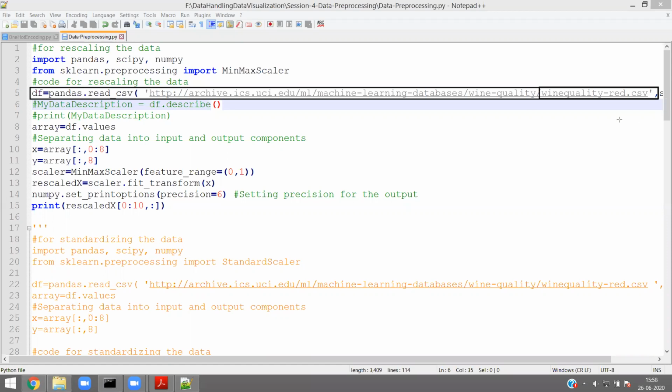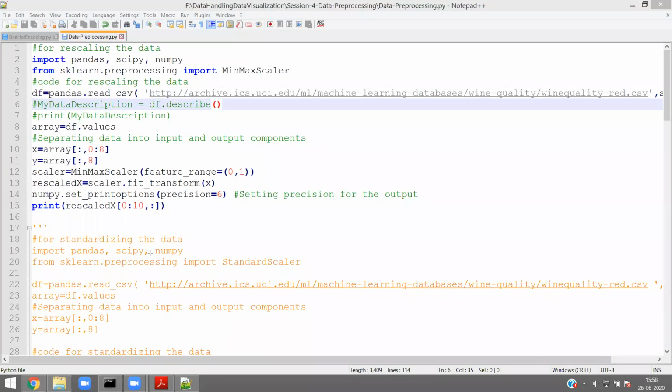This data set has semicolon as the delimiter. In general, comma separated values have comma as the delimiter, but as I already told you in session 2, sometimes the delimiter may be hyphen, sometimes semicolon. This winequality-red CSV has semicolon as the delimiter, not comma.